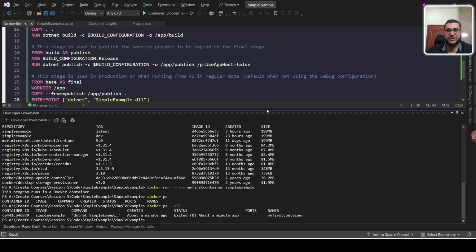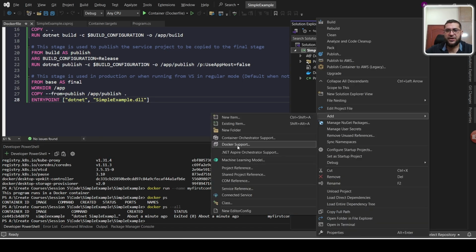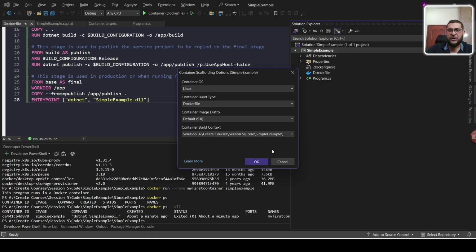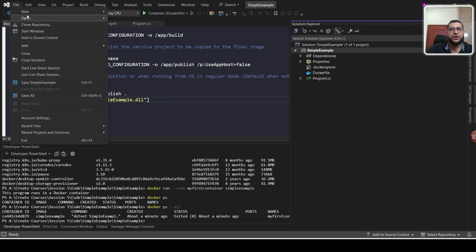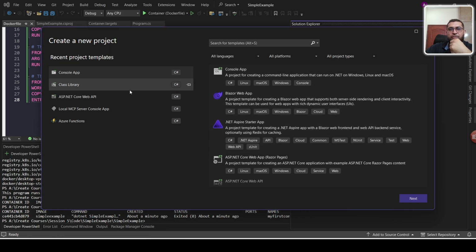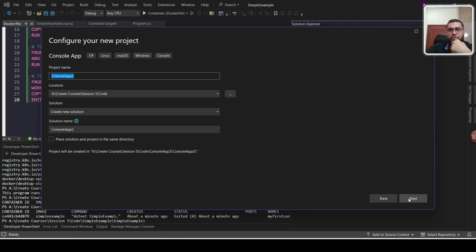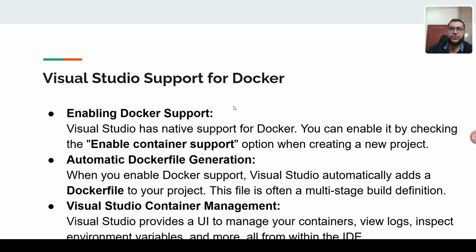As I already mentioned, if you are in Visual Studio and you click on the solution, add, then you can see here Docker support. So this is how Visual Studio provides you the facility to add a Dockerfile. And if you are creating a new application, you can also add the Docker support. This is a new project. You will select the type of your project, then you will give a name to your project, and in this step they are asking to enable Docker support. So this slide is about Visual Studio support for Docker.